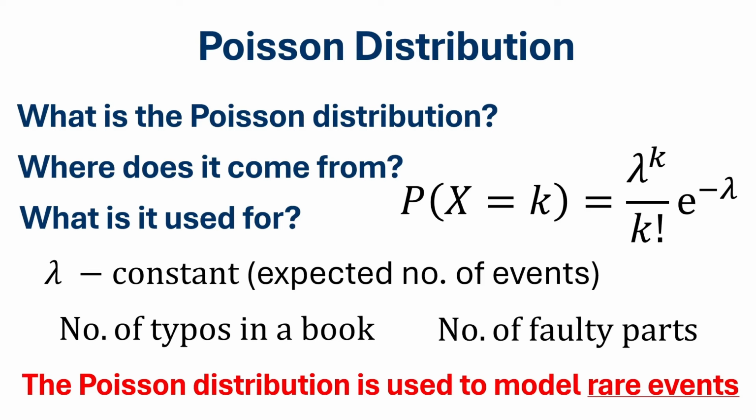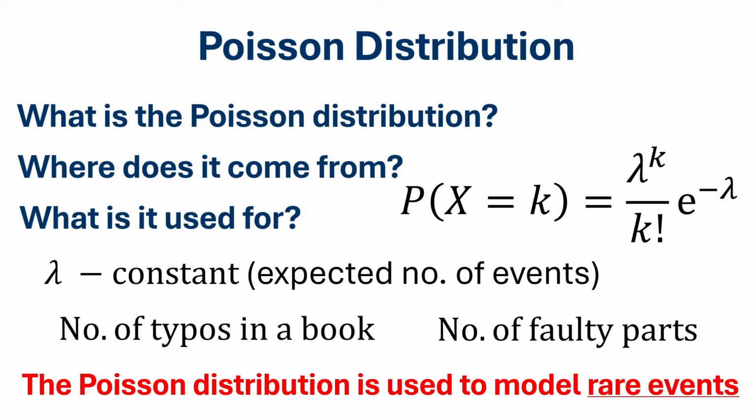How is the number of typos in a book a rare event? Well, a book might contain hundreds of thousands of letters, yet only have one or two or three typos. So compared to the total number of letters in a book, the number of typos is actually very small. That's why we say it's a rare event. The same is true for a production line. A large factory might produce millions of units of a certain product per year, yet comparatively, just a few might be faulty.